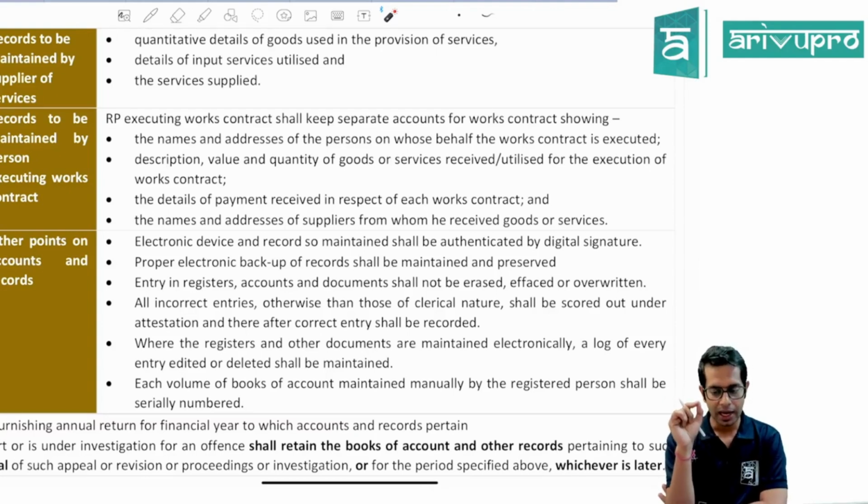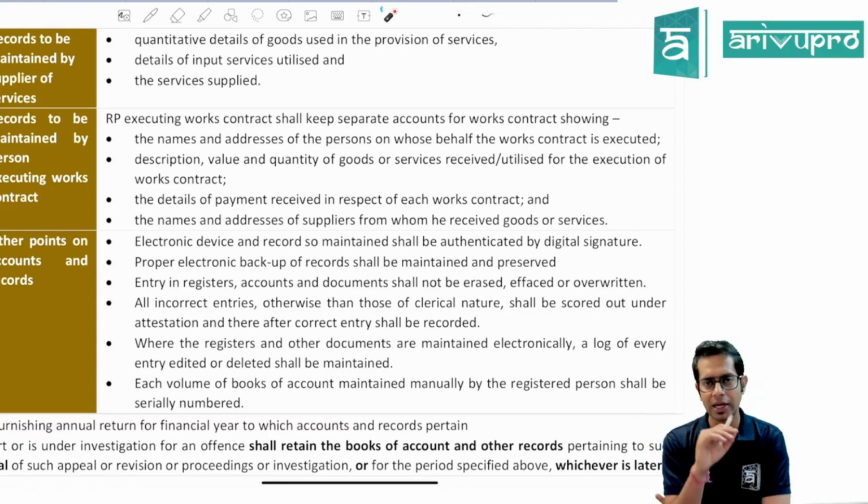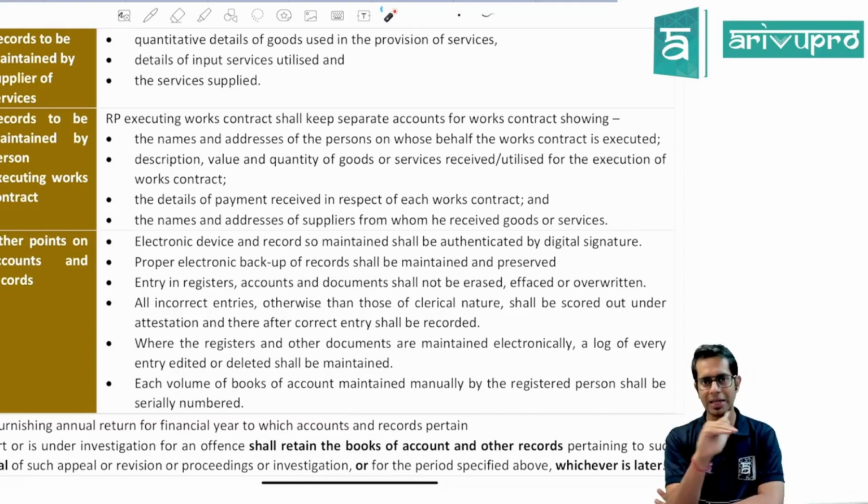Entries which are erased, effaced or overwritten by you should not be allowed. All the incorrect entries made by you, other than those of a clinical nature, should be properly scored out. You should maintain a log of who is making the changes, etc.